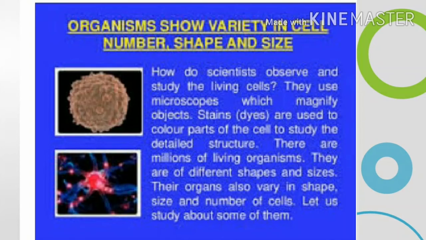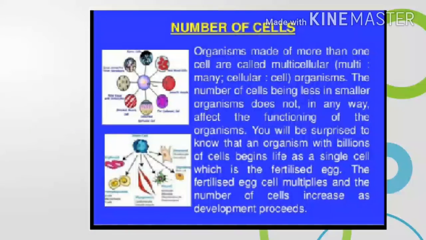They differ in the shapes of cells in their body, and they also differ in the size of cells in their body. Variety in number of cells. Different organisms have different numbers of cells in their bodies. This is called variety in the number of cells. For example, unicellular and multicellular organisms.